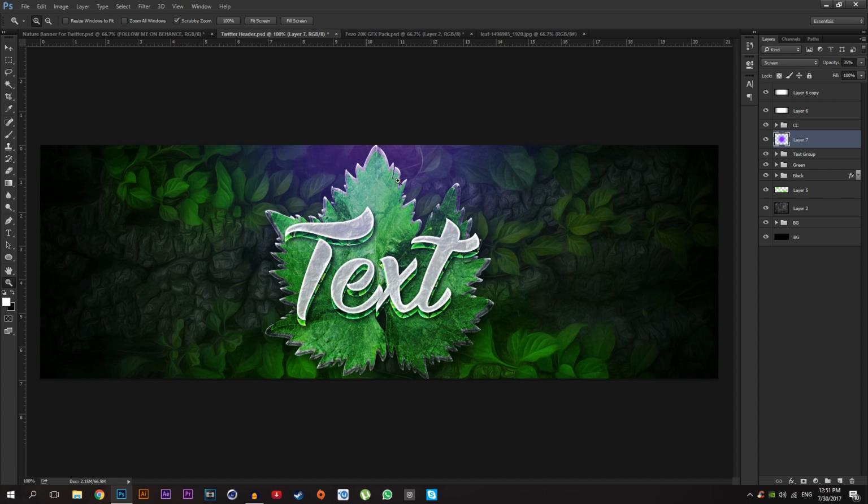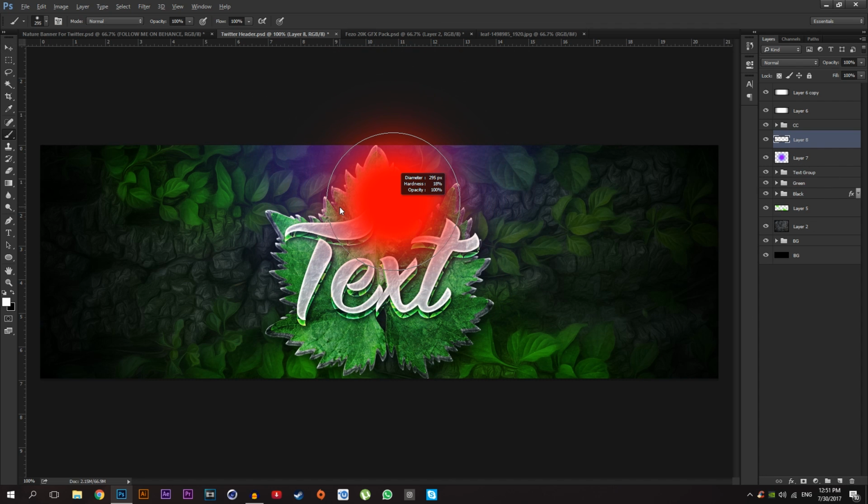Works good. Drag it a little bit down. Then create a new layer, select your brush tool, make sure the foreground color is white and make a smaller brush. Let me see.